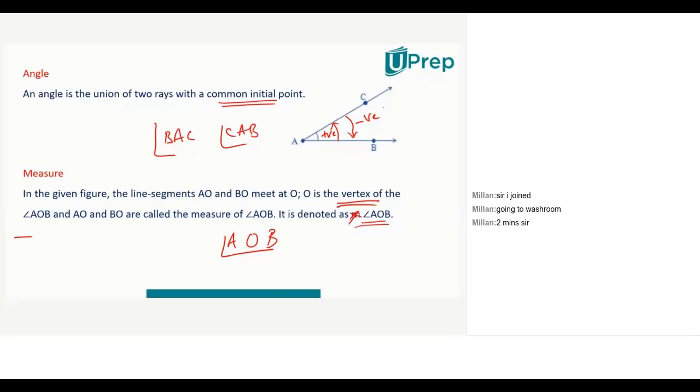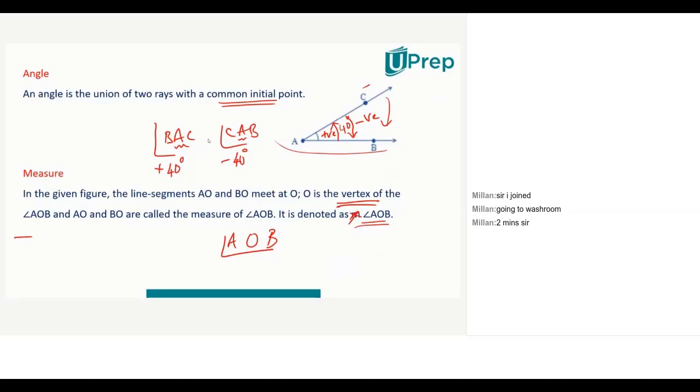Then what happens is, if suppose this angle is say 40 degrees, then angle BAC, if you observe, that angle is in anti-clockwise, so it will be plus 40 degrees. But angle CAB, the rotation is measured in clockwise, so this becomes minus 40 degrees. They will be different when you study in the coming classes. But as of now, both are treated equal. Whether you measure it from BA to C or from CA to B, the angle measure is same. And the vertex should always be in the middle of the notation. Right?